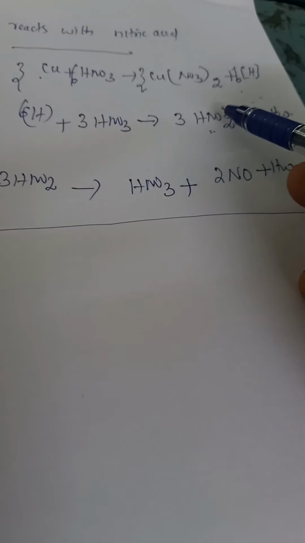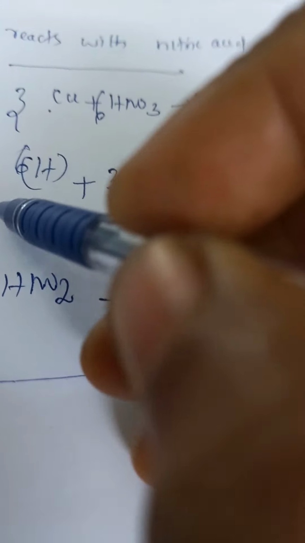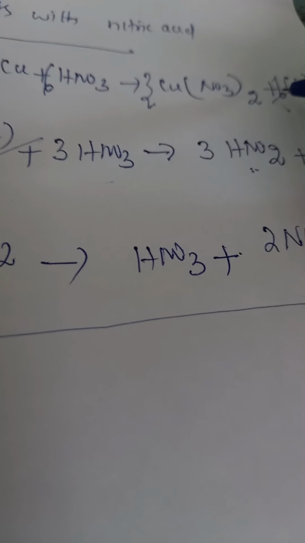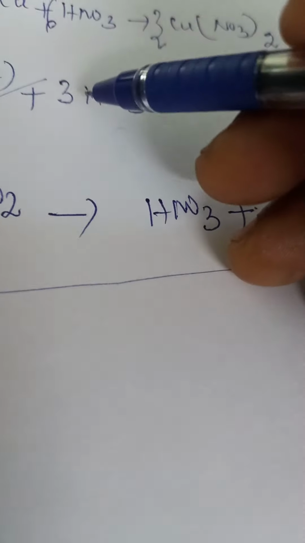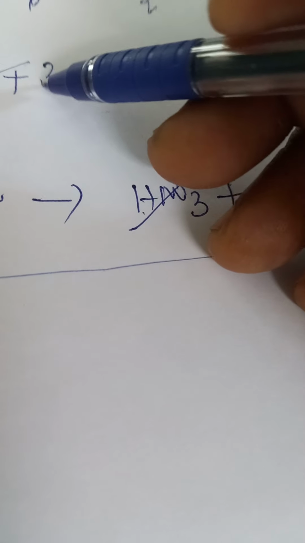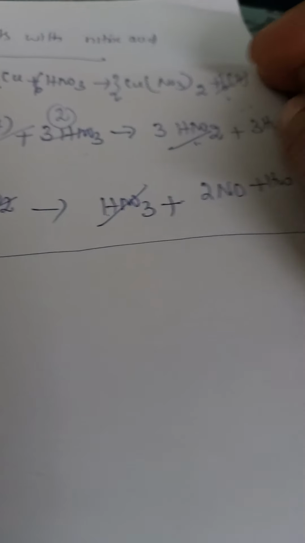So what is the overall reaction? Primary, secondary, tertiary. Overall, here 6 hydrogen, opposite side 6 hydrogen, cancel it. Here 1 HNO3 and there 1 HNO3 goes, so the remaining 2 are here. 3 HNO2 and 3 HNO2 get cancelled.